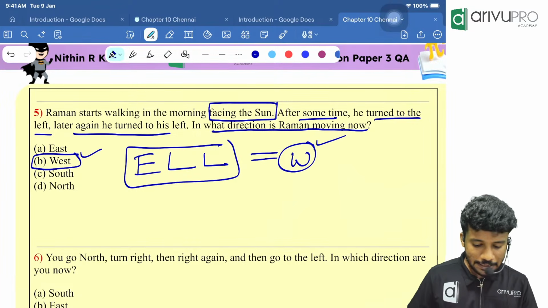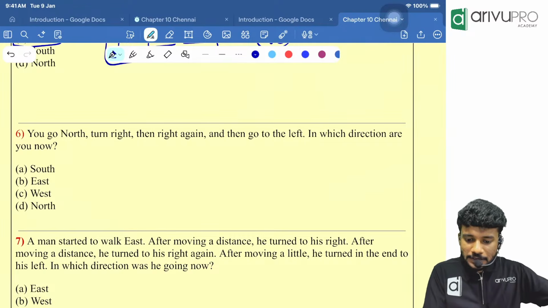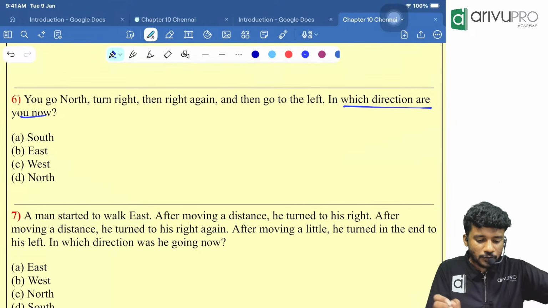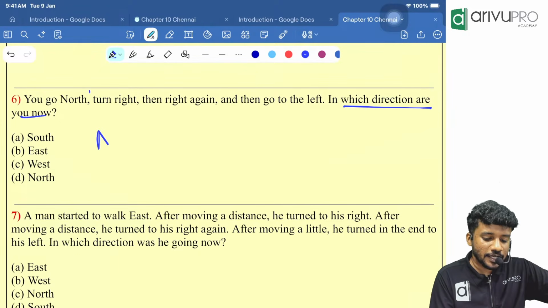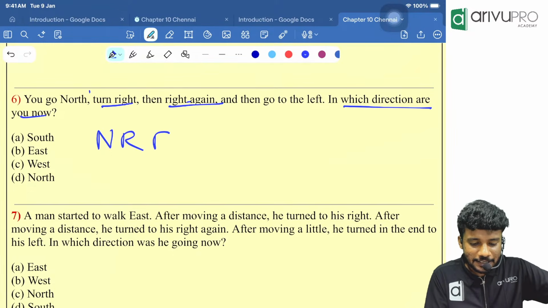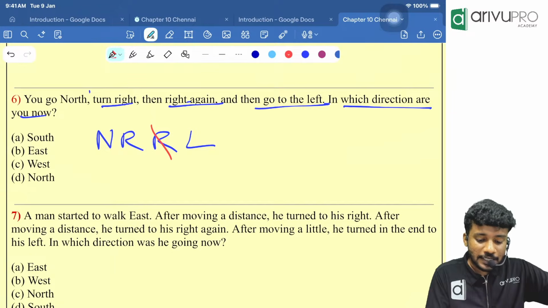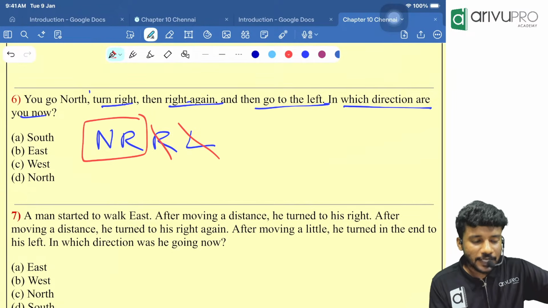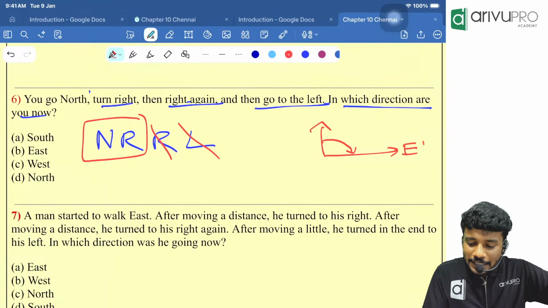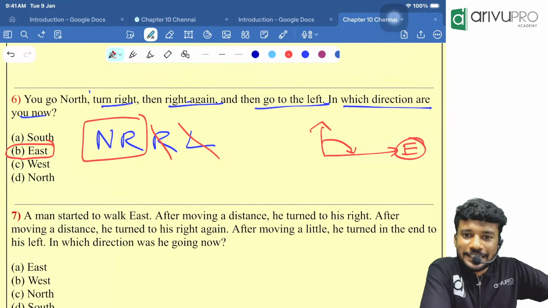Done now. Everyone online, got it? Perfect, great. Whoever is there online, please catch up and tell me whenever you are having doubt. Look here. In which direction is he moving now is the question. You go north. Initial direction is what then? North. Turn right. That means right turn you are taking. Then turn right again. Then turn left. Now you are going in which direction is the question. Now tell me, right and left got cancelled. What is north, right? Right of north is what, people? Right of north will become east direction. So which option is the answer? Option B. Okay, done now.